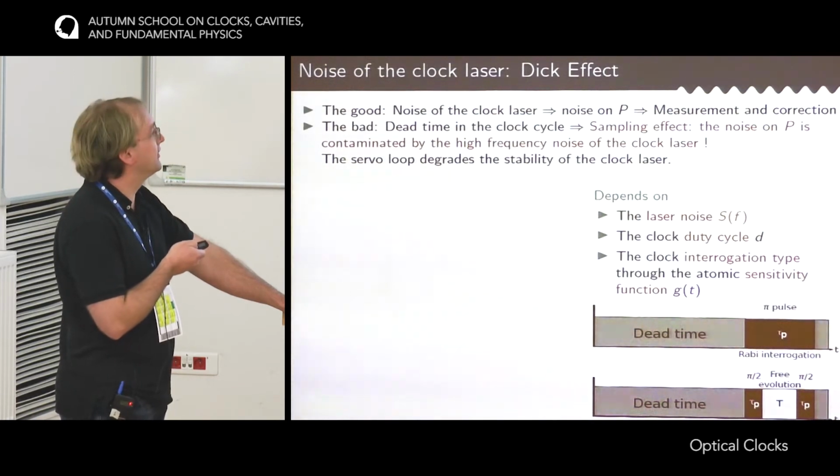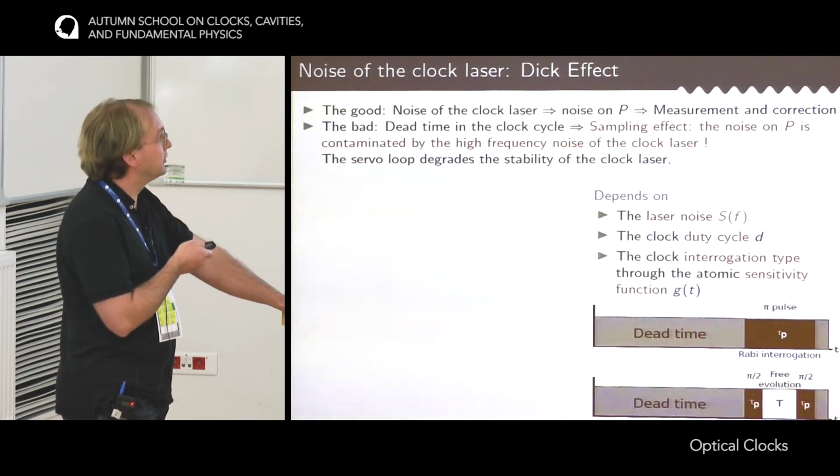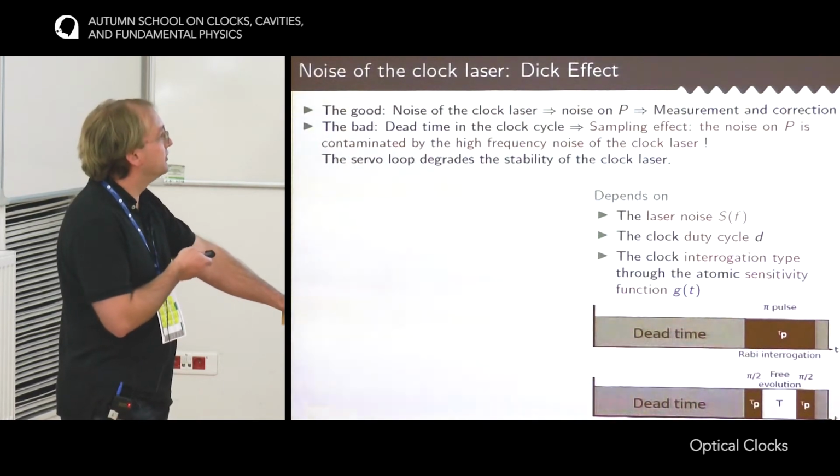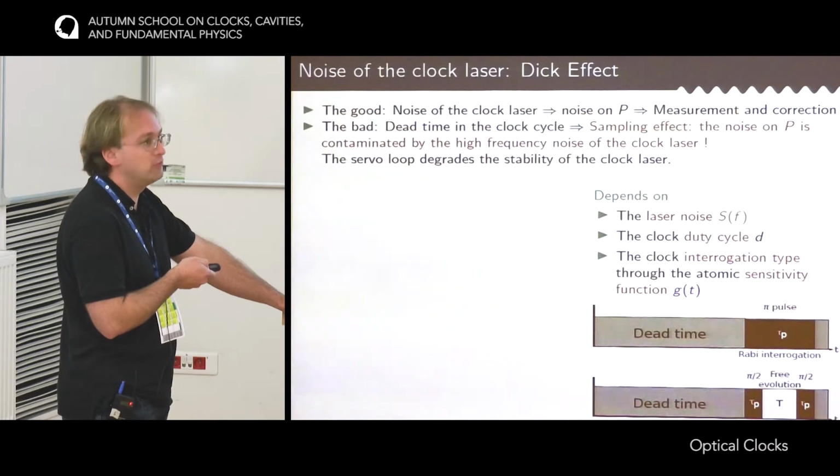So to quantify this effect, we need to introduce a few quantities. So of course, what is of interest is the frequency noise of the clock laser itself. So the PSD is called S of F. What is important is the clock duty cycle. So it's the ratio between the time the atoms are probed with the clock laser and the total clock cycle. So the smaller the dead time, the closer D is to 1. And the last ingredient is the sensitivity function of the atoms, namely a function that is 0 when the atoms are not probed, and that is 1 when the atoms are probed while they are in the equator of the Bloch sphere. Okay, in between, the sensitivity function is between 0 and 1.